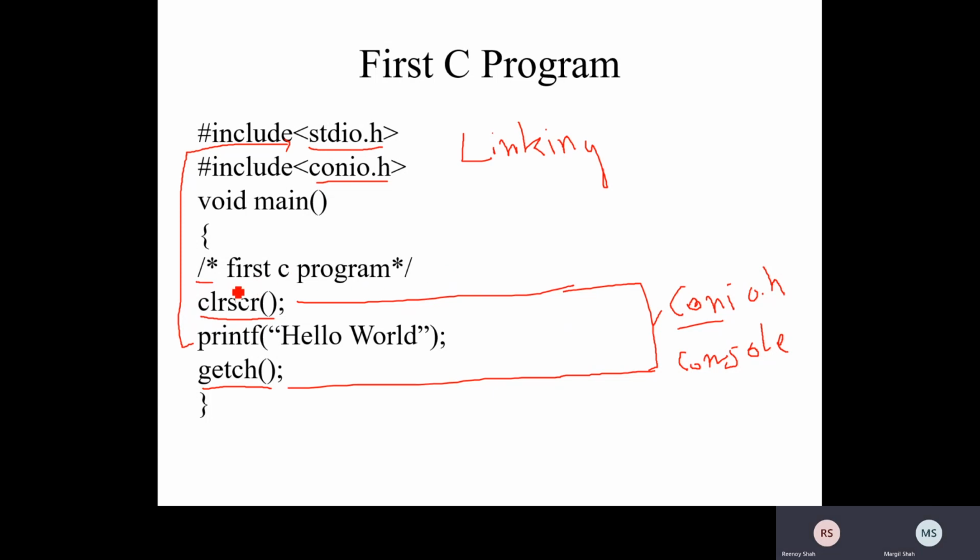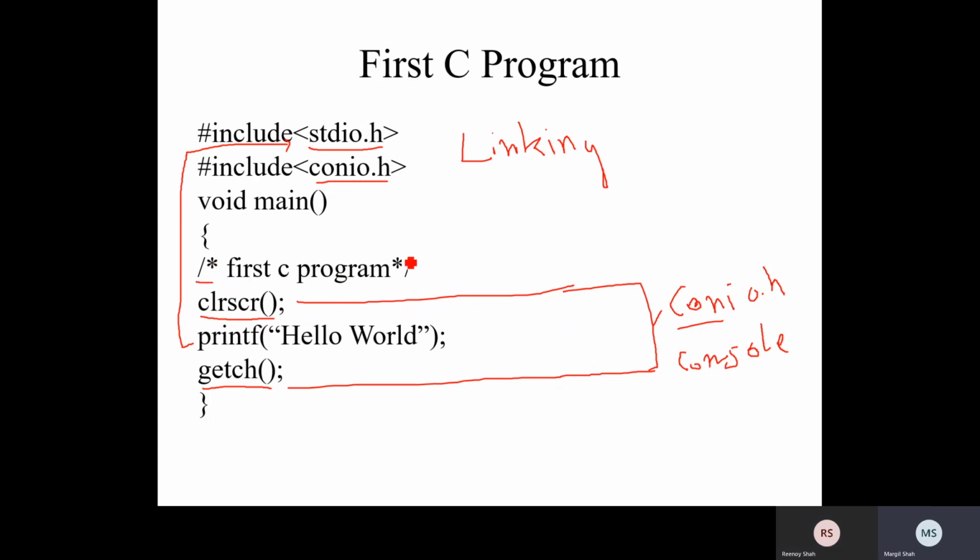Whatever you write between slash star and star slash will not affect the output of your program. It is just for understanding purposes only.